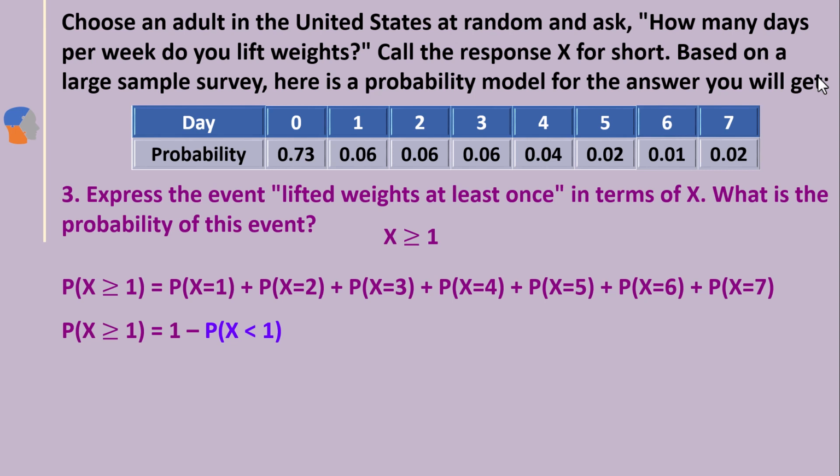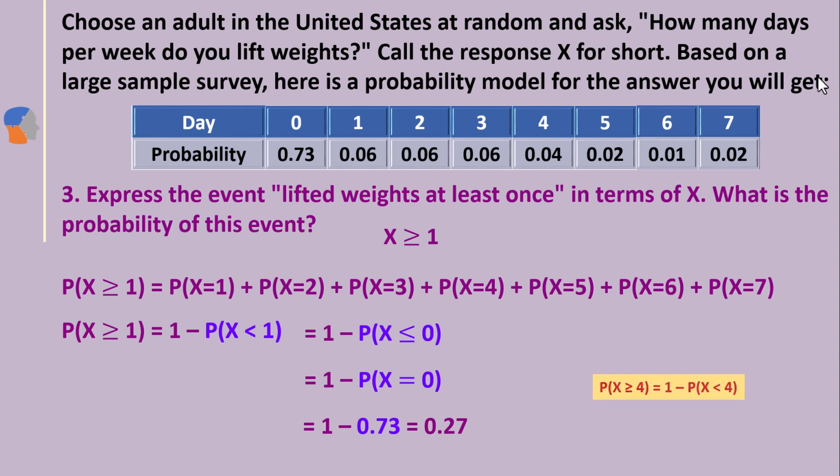Then we need to consider all elements in S that are not X greater than or equal to 1. So what are the values? It should be X less than 1. That means 1 minus the probability of X less than or equal to 0. In this problem, we have only 0. Therefore, you can write 1 minus the probability of X equals 0. We know that is 0.73. So the answer is 1 minus 0.73, which is 0.27.